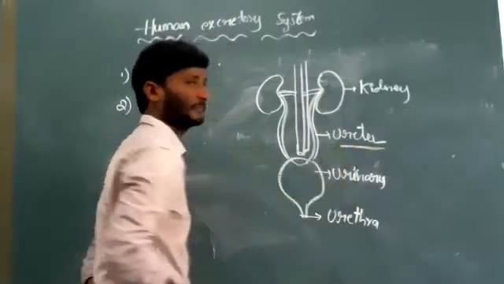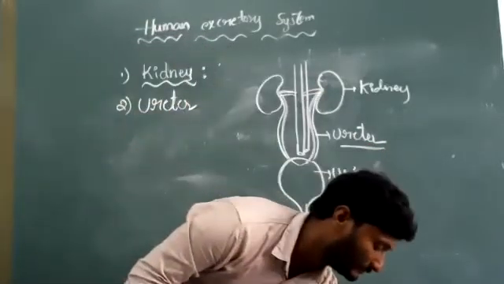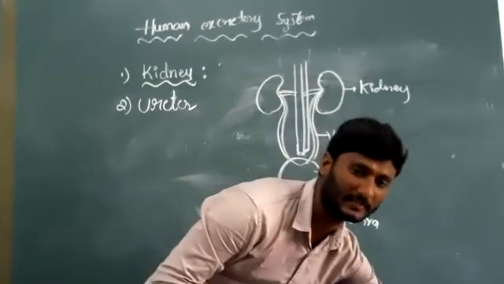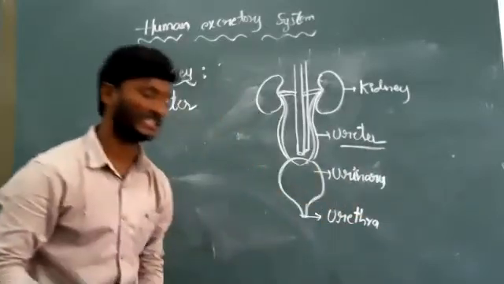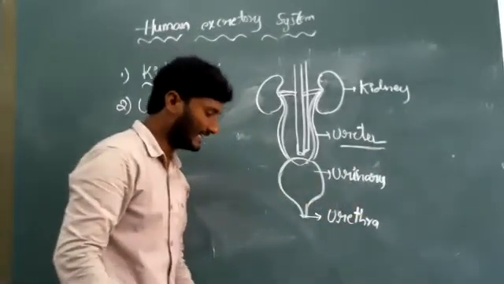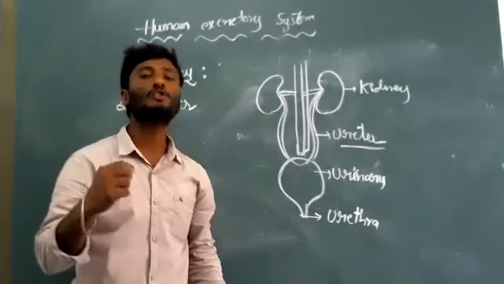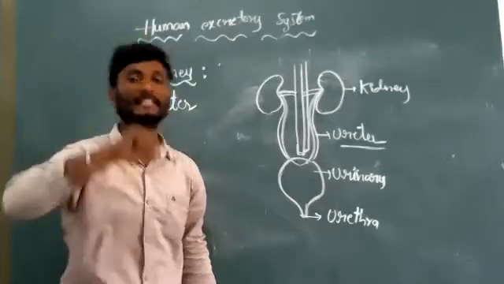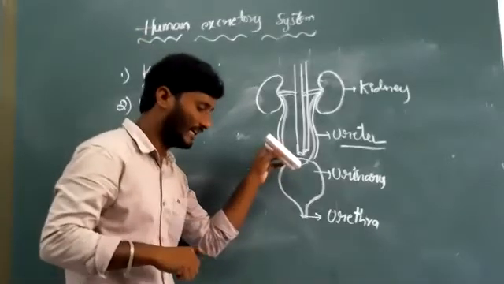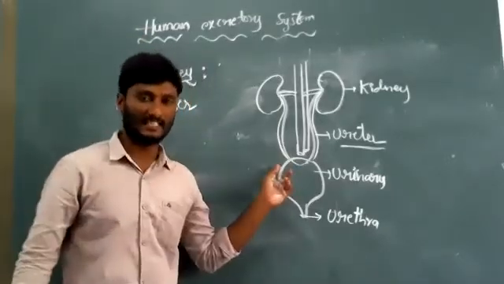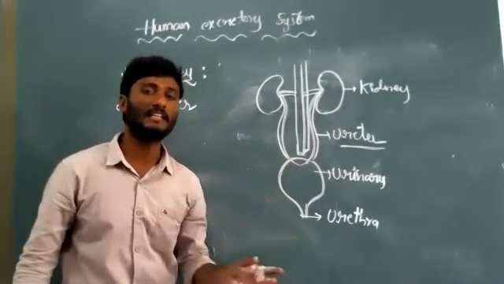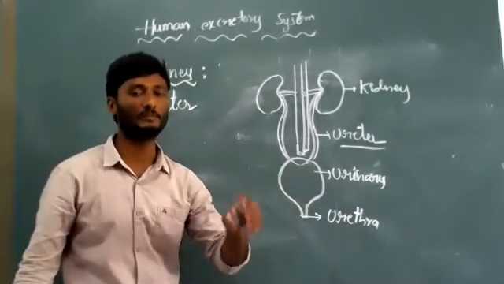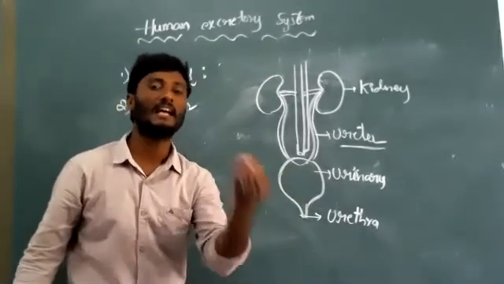Next one, the ureter. The ureters look like tube-like structures. They are slender, whitish tube-like structures called ureters. They arise from the kidney, mainly in the pelvic regions.